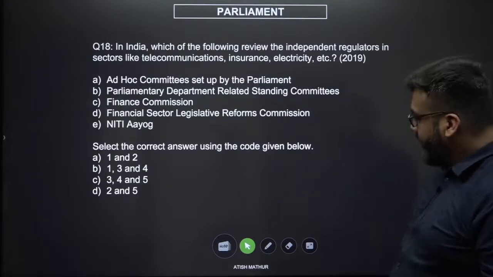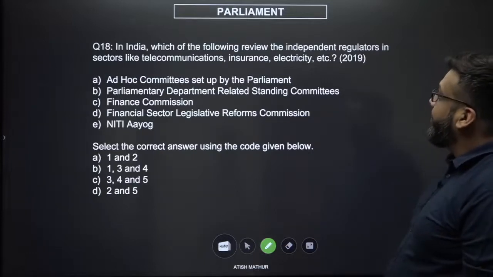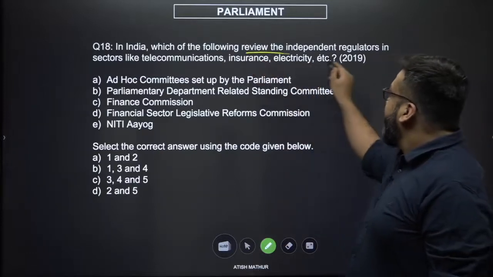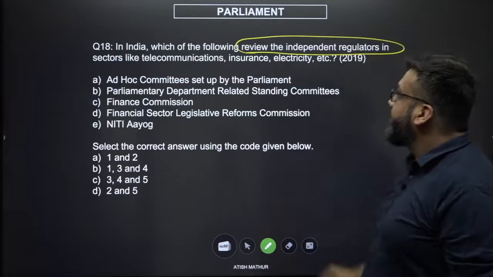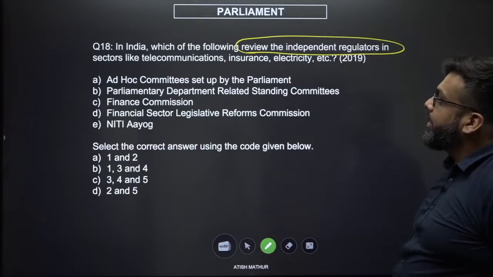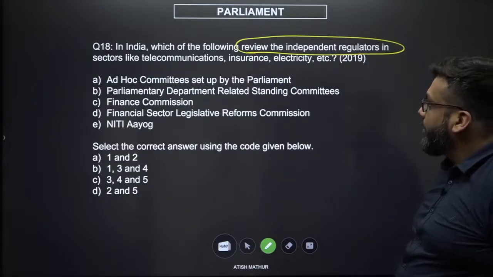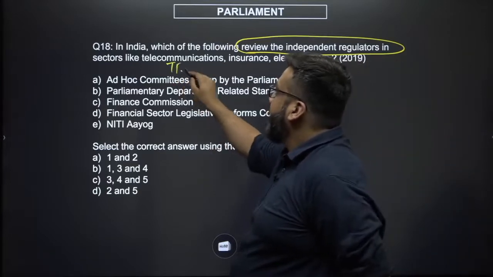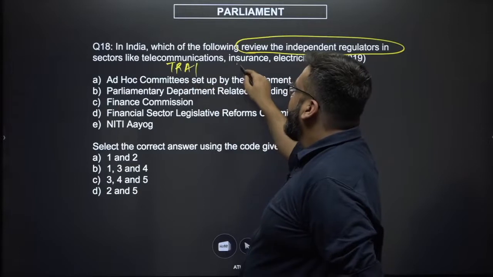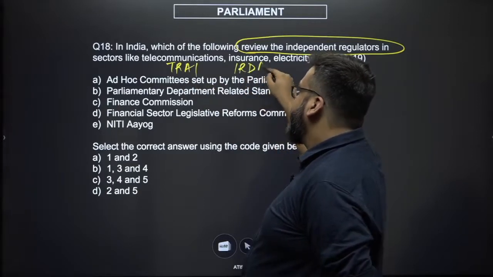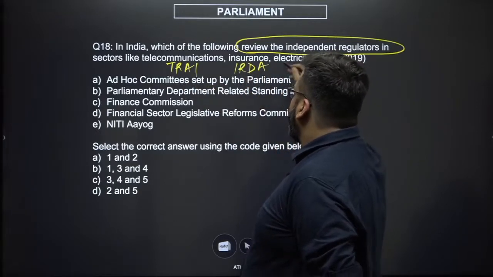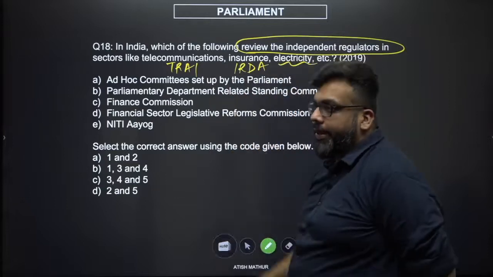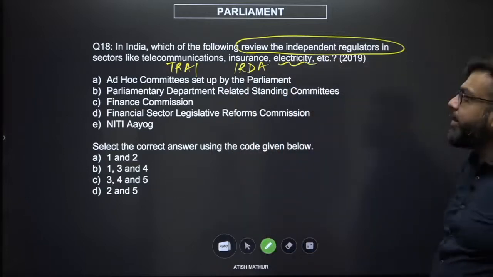In India, which of the following review the independent regulators in sectors like telecommunications, insurance, electricity, etc.? So we're basically talking about TRAI, who regulates TRAI, who regulates the Insurance Regulatory Development Authority, and, let us say, who regulates the electricity regulators, which of course could be state-wise.